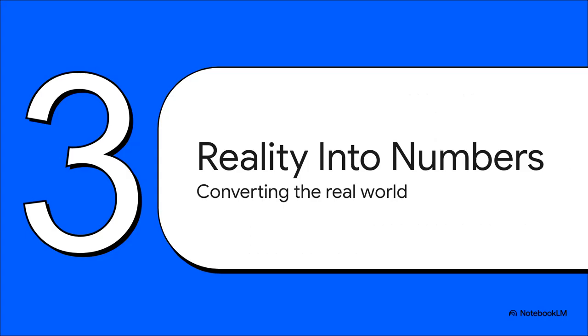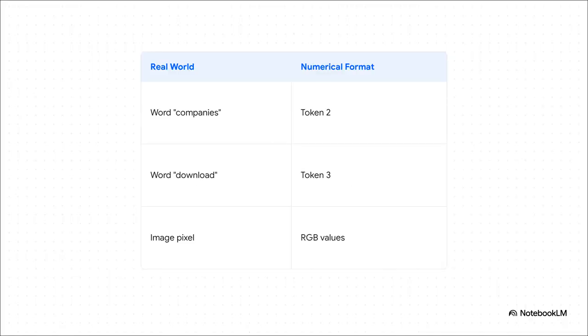All right, Section 3, converting reality into numbers. So once we have a pristine, clean data set, we face a major translation issue. Computers do not understand words, pictures, or sounds like we do. They only need numbers. So a word in a prompt is broken down into smaller units called tokens and assigned a numerical token ID. For instance, the word companies becomes the number 2. The word download becomes the number 3.